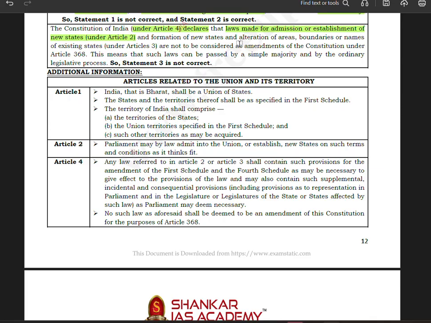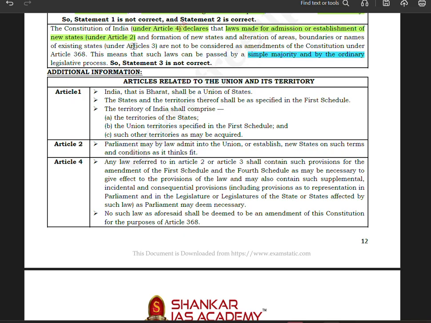Suppose India right now has 28 states, and we want to admit a new state from a foreign treaty, so that will be the 29th. For that matter we need to make a law. That law will not be considered a Constitutional Amendment Act. It will be passed by a simple majority and by ordinary legislation.